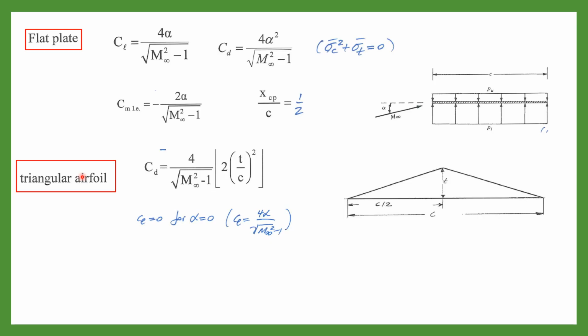For a triangular airfoil, if we have no angle of attack, we have just this drag. It is the drag of a triangular airfoil: 4 over the function of Mach times 2 T over C squared. CL is 0 for alpha 0. But if we have alpha, CL is 4 alpha over the function of Mach.